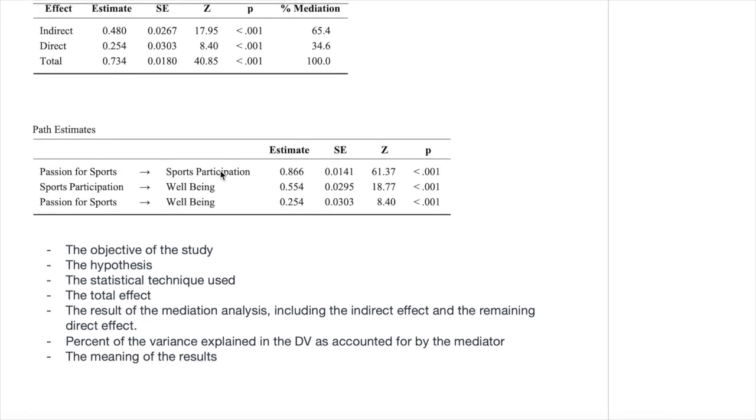We have here path A from the IV to the mediator, which is significant. Path B from the mediator to the outcome, which is also significant. And the residual or the direct effect.